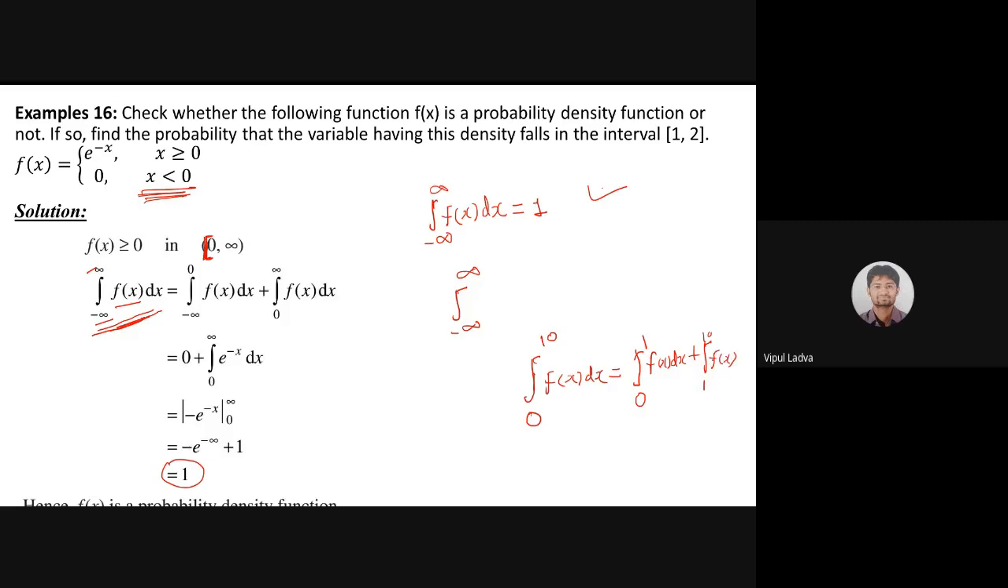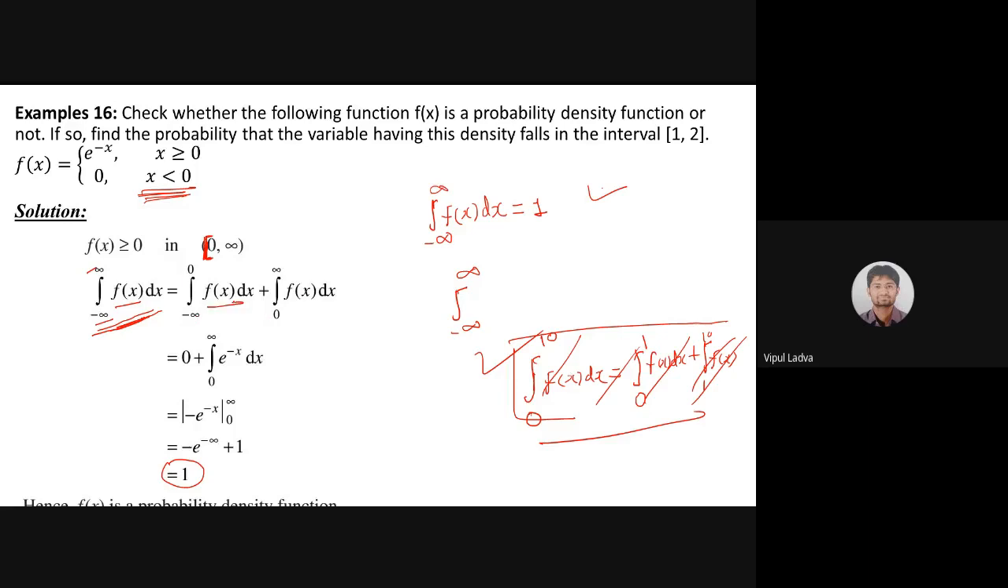Then I can break it into even more pieces: 1 to 2, then 2 to 10, 1 to 2, 2 to 3, 3 to 4, 4 to 5, then 5 to 10. It's totally fine. So we are good with some of the basic tactics related to integration, that means related to calculus. So using this property, I'm dividing this interval into two parts, minus infinite to 0 and 0 to infinite.